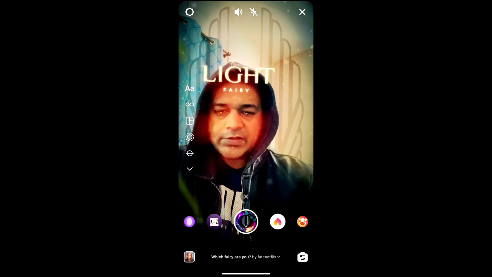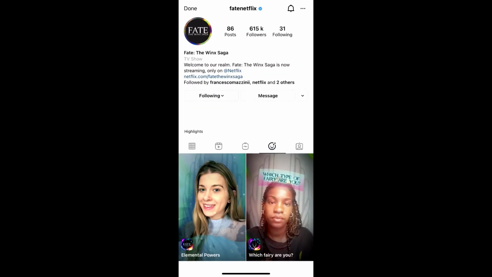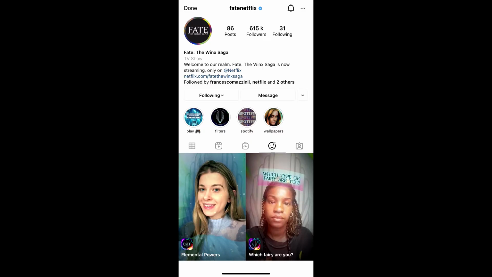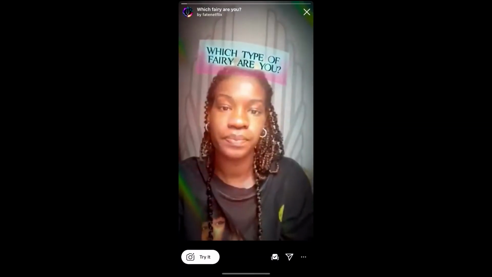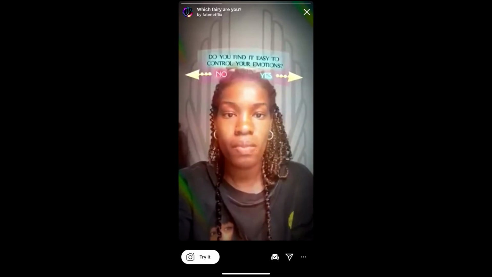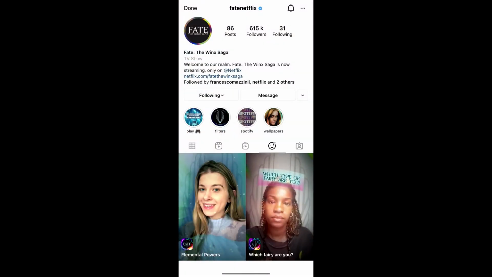To get this effect, visit Fate Netflix, and check in the filter gallery. This is the filter, which fairy are you? Tap on it, then you will see this preview. From here you can save it to your Instagram camera tray and you can tap on try to try the filter.